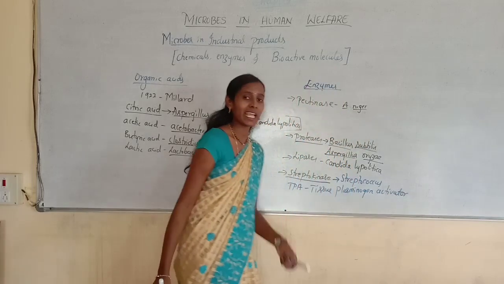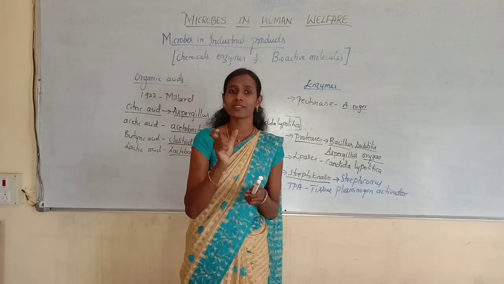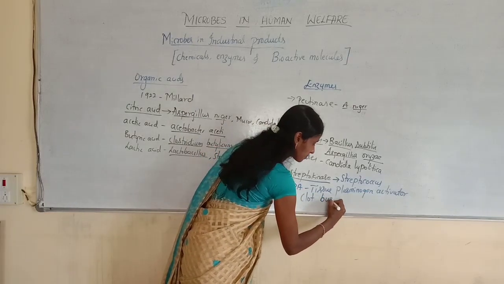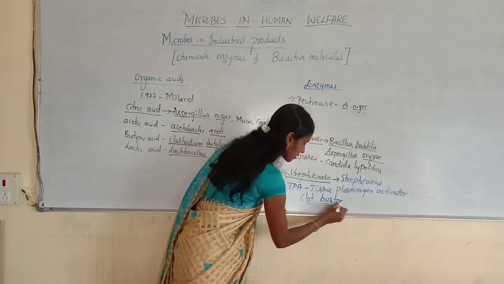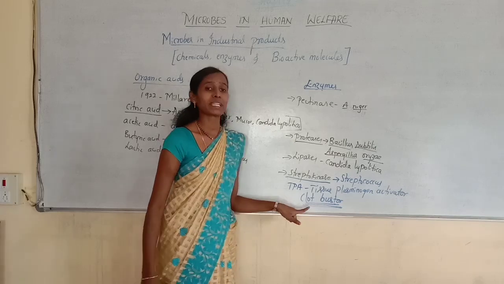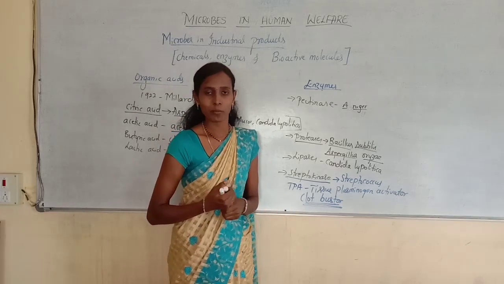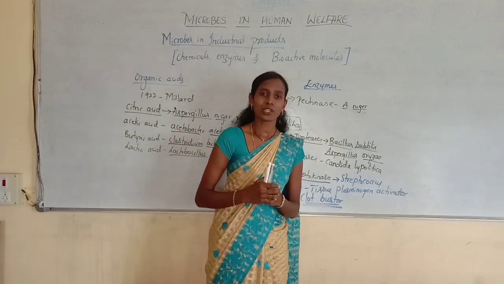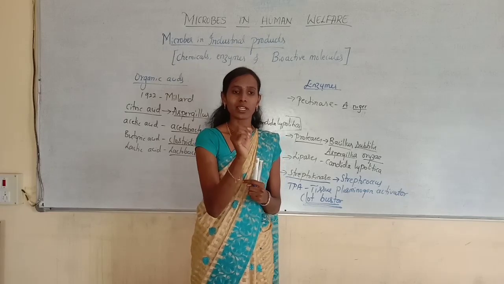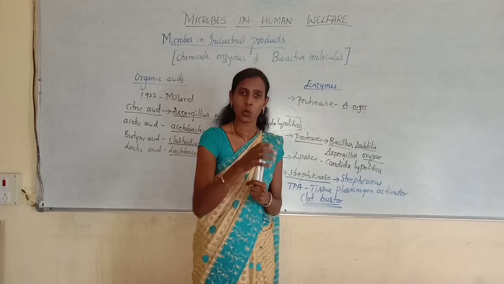Tissue plasminogen activator. And the main function of streptokinase is that it is used as a clot buster. So this is very important. Do you know the clotting mechanism that you studied in body fluids and circulation? So usually how will clots occur? Whenever there is a small cut, initially bleeding will occur, later clots will be formed.